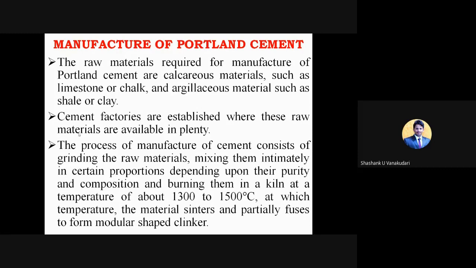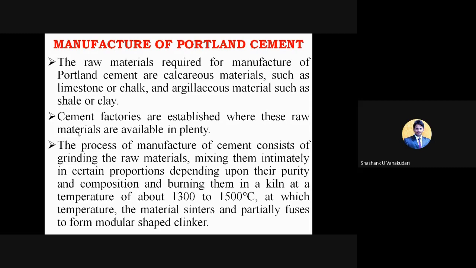Depending upon the quantity as well as the quality of the material and certain chemical compositions present in the raw materials, they fix the proportion.